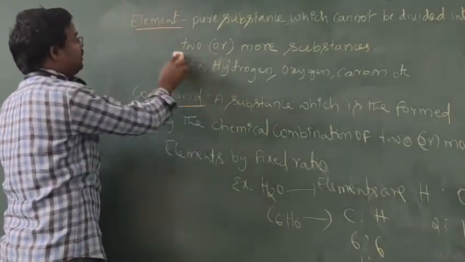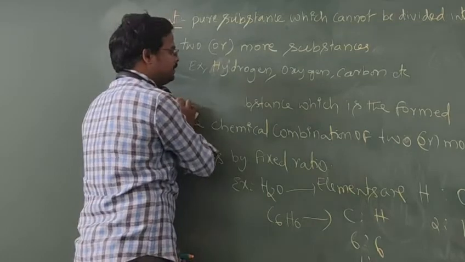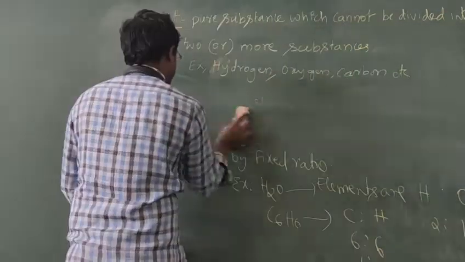Okay, next see. Sorry, here we forgot the types of elements. See the types of elements. About substance is completed now. See what are the types of elements.